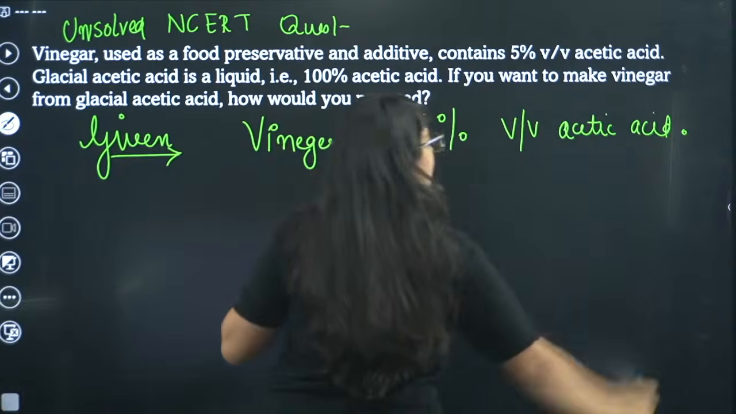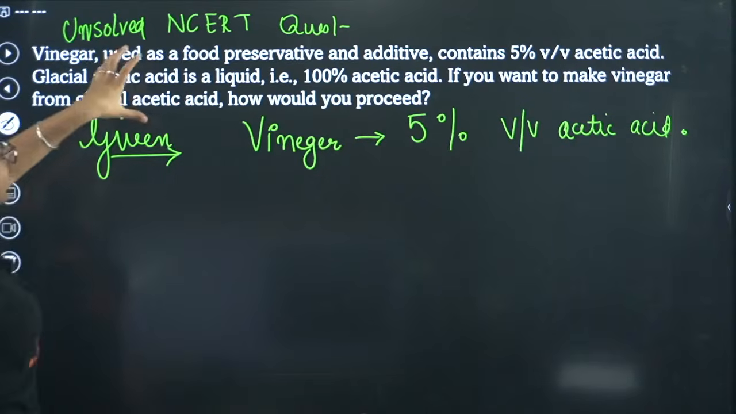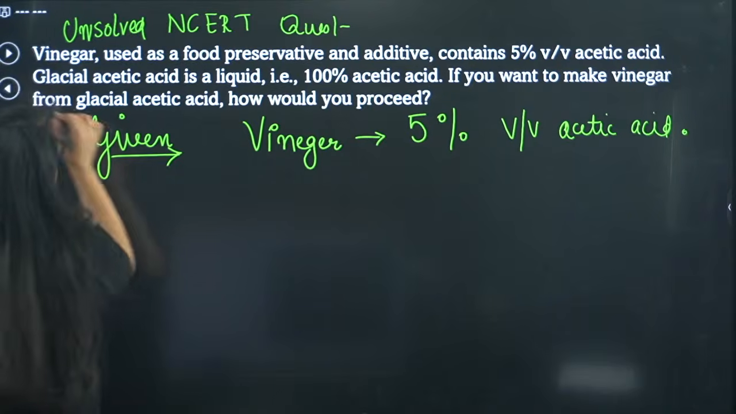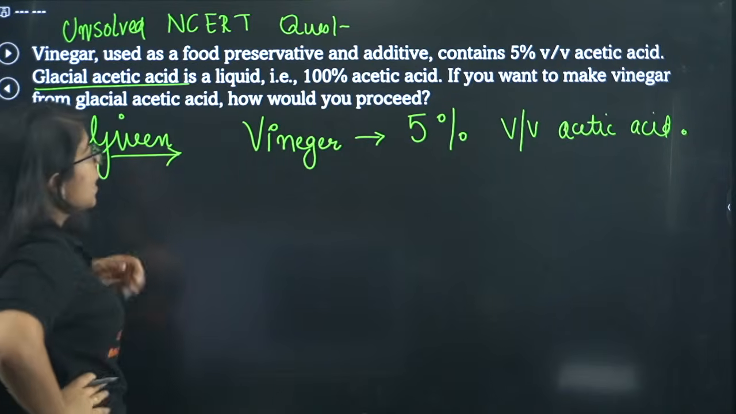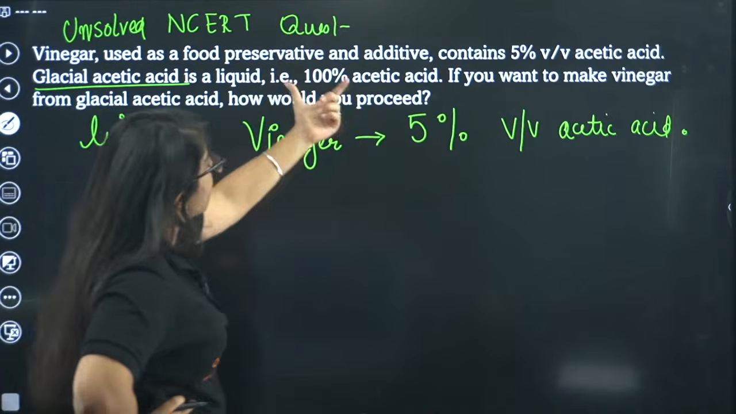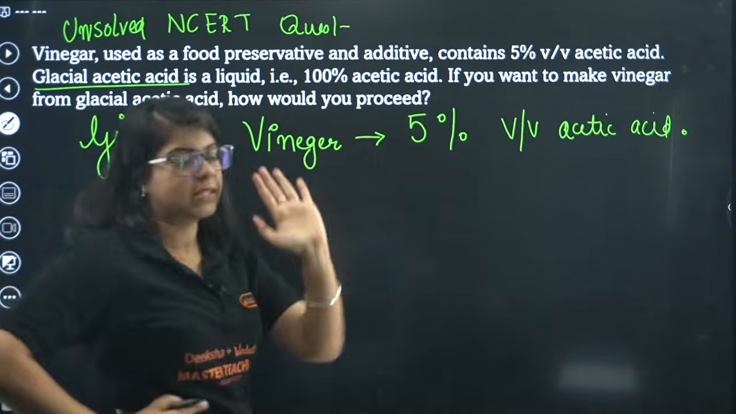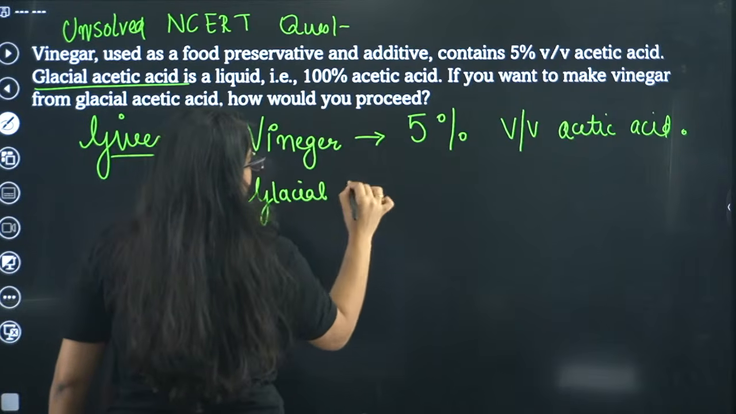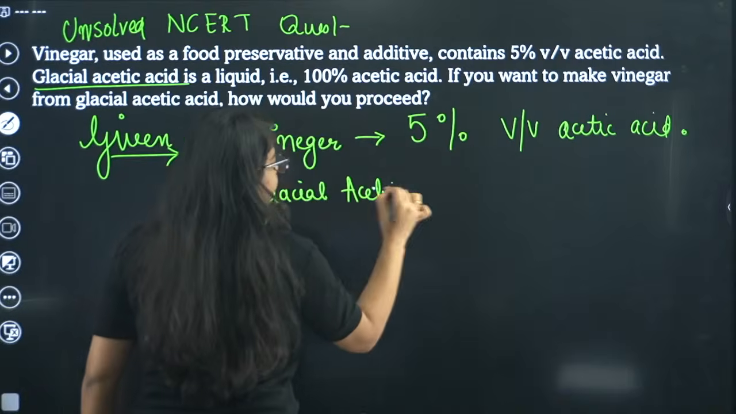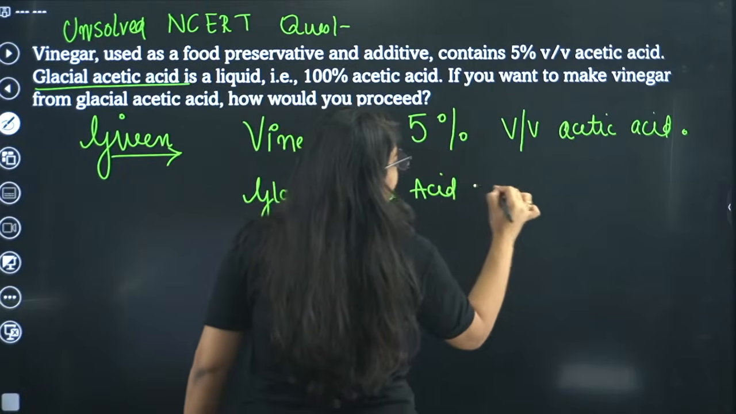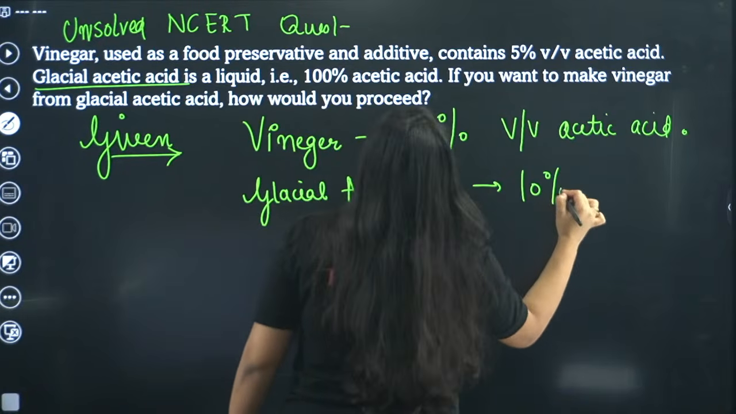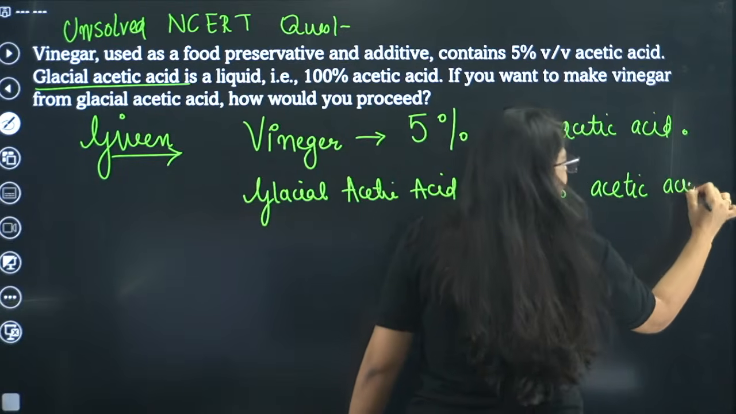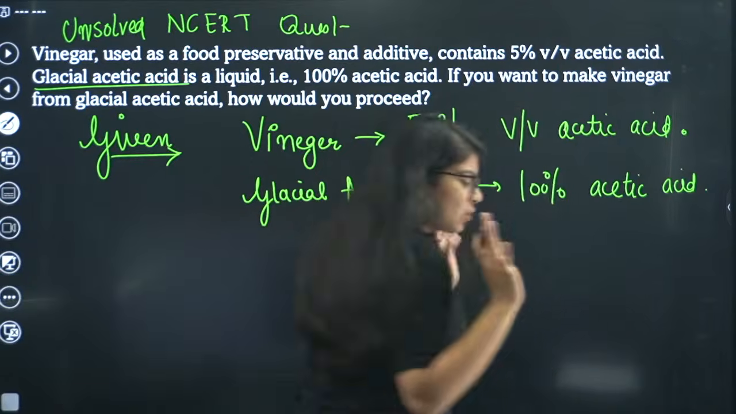Done. Now they are saying glacial acetic acid is a liquid. Now it's another part. They're saying there is a thing called glacial acetic acid. It's a liquid. That is, it contains 100% of acetic acid. We have glacial acetic acid, and this has 100% acetic acid. That means it is the whole. It is just there to confuse you, nothing else.